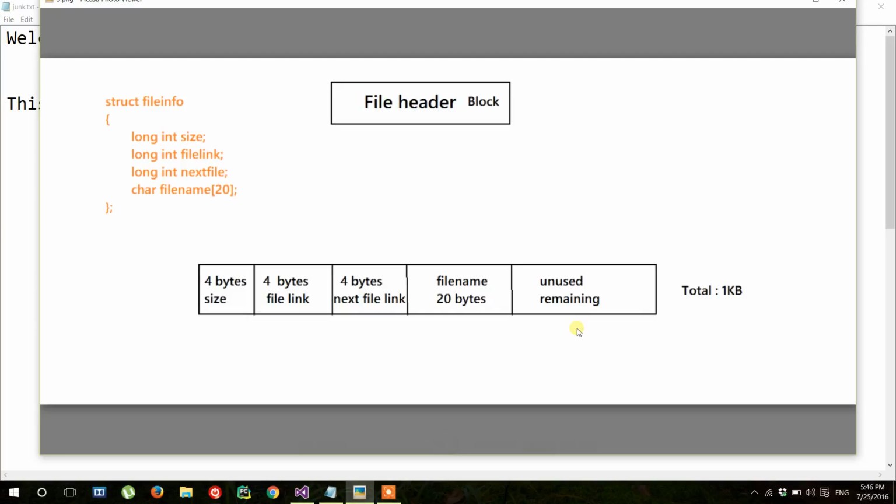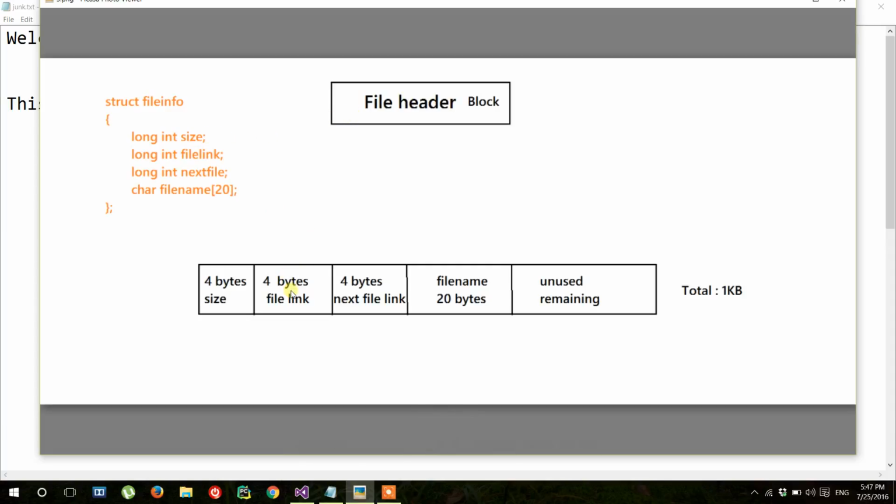Here goes the file header. Every file header is the denotation of a file. It is the meta content of that file. For example, we have two files, A file and B file. A file has a header with its size and file link.